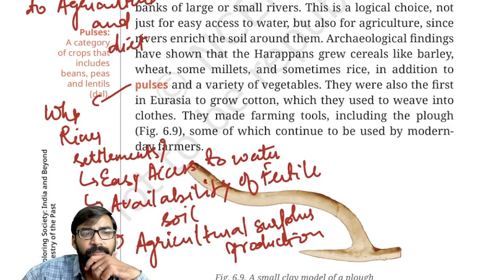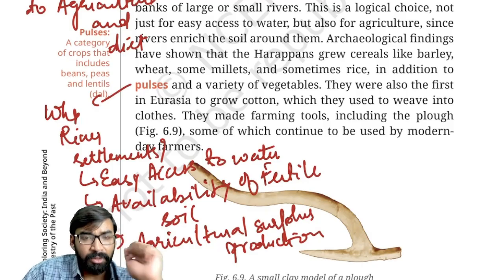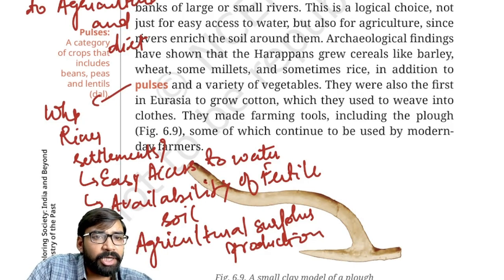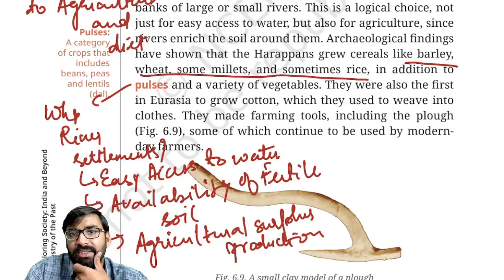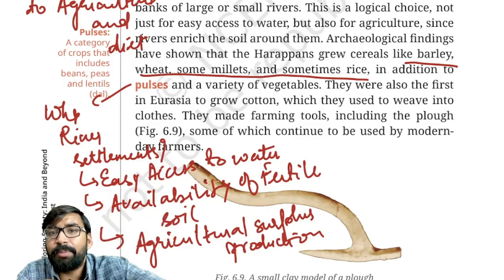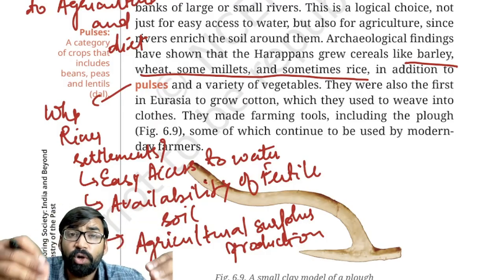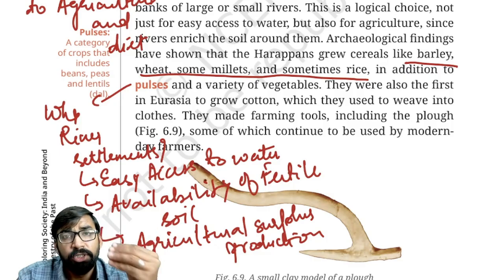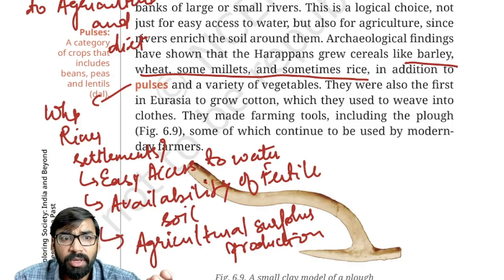Okay. Now try to understand what are the crops that Harappans cultivated, right? So first of all we need to understand what are the important crops. Now as you can see here, Harappans grew cereals like barley, wheat, some millets, and sometimes rice. Now the demand of UPSC here is, what does it represent? If I ask you what was the primary crop which Harappans used to cultivate, what will you say? Right?